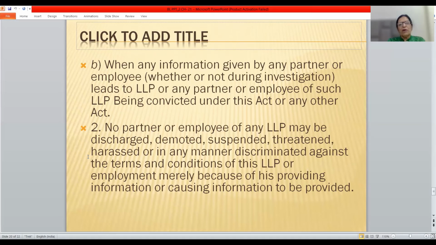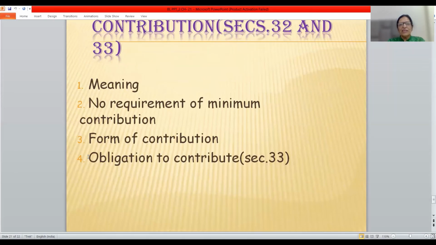So friends, this is all about the whistleblowing meaning and the provisions relating to whistleblowing. Now this is the last heading which I would like to take up, contribution. What is contribution? Now I would like to discuss these points. Contribution is equal to the capital which is introduced by the partners in the partnership firm. It is like the share capital about which we talk in case of a company. Whatever partners contribute to the LLP, that is known as contribution.